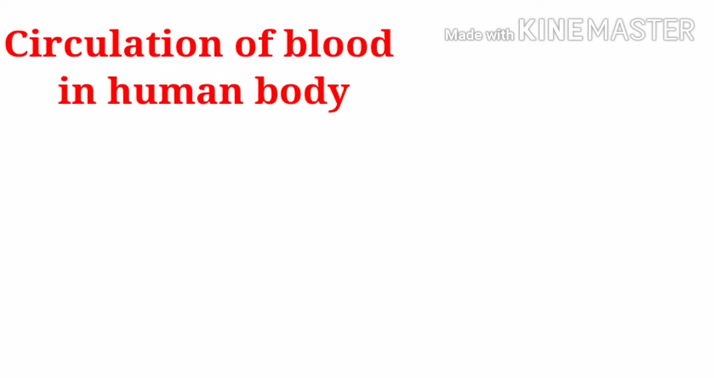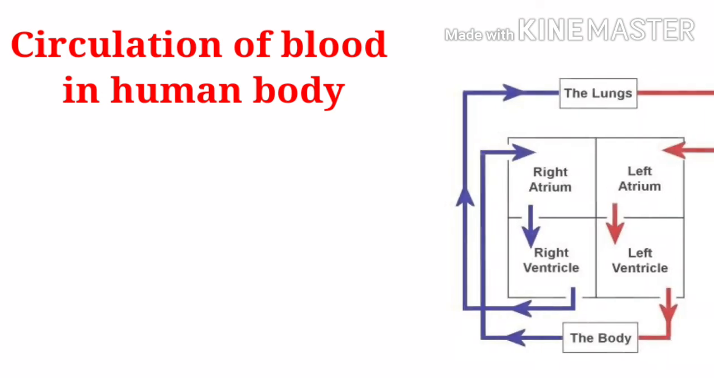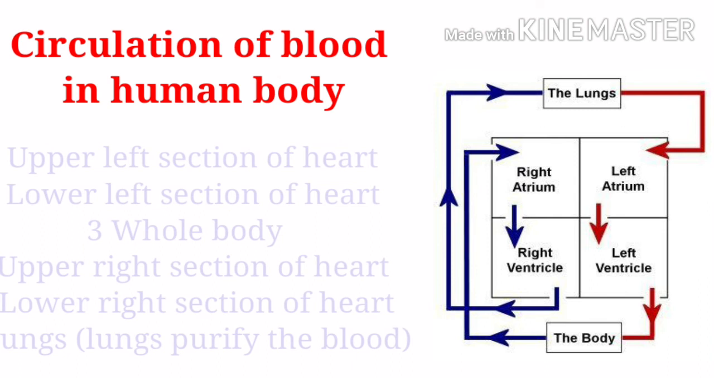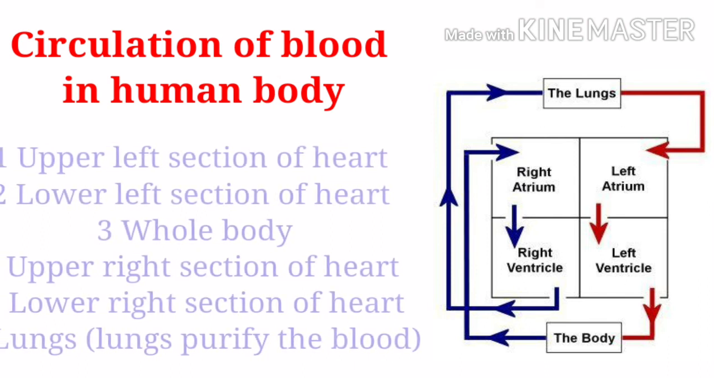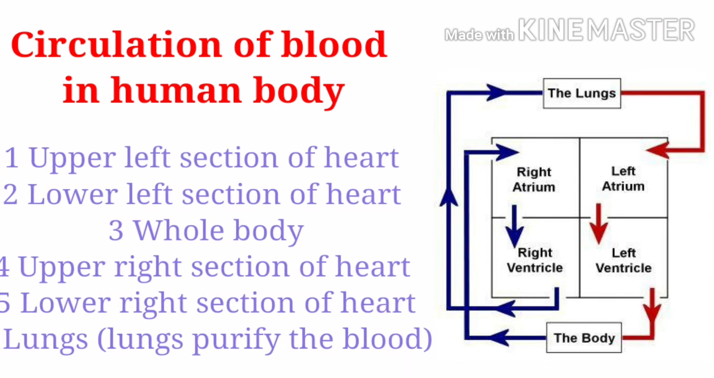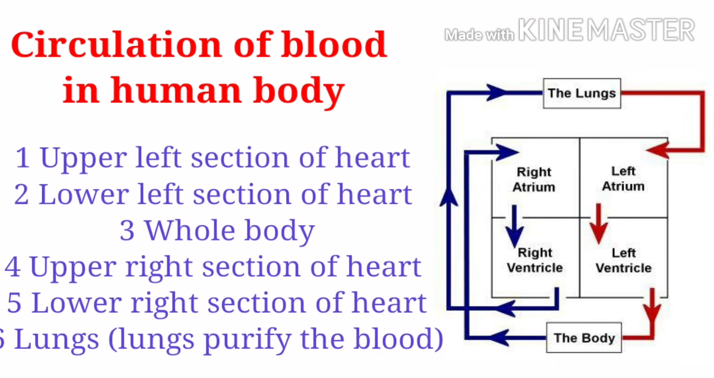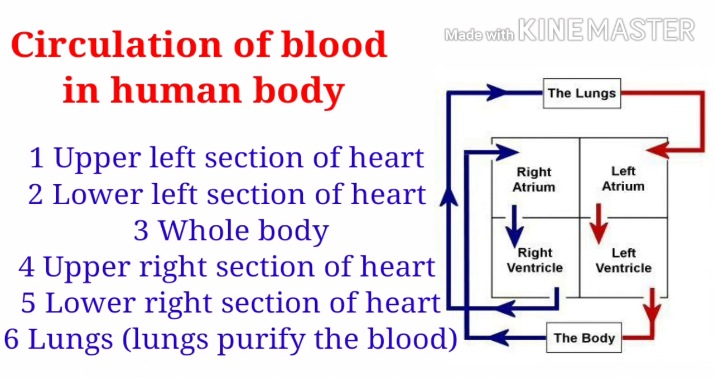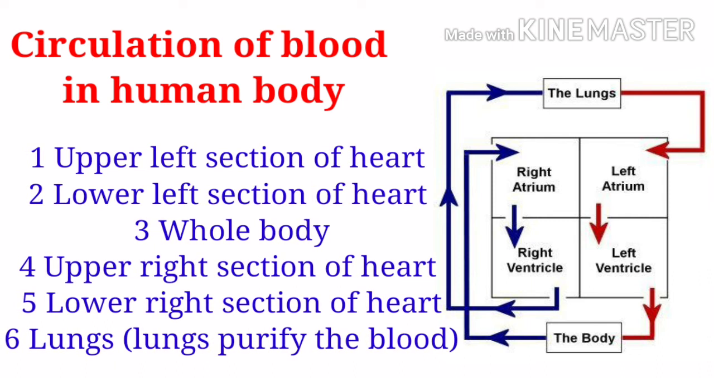Let's talk about a very interesting and last point, which is the circulation of blood in our body. The circulation or movement of blood starts from the left side of the heart. The upper left section of the heart receives blood from the lungs and the lower left section pumps it into the whole body. This blood is rich in oxygen, food and various necessary materials.